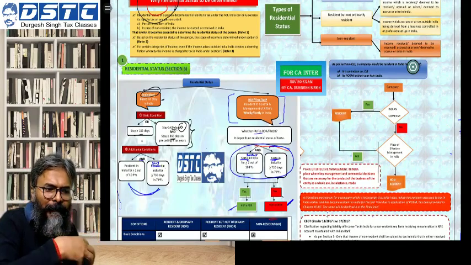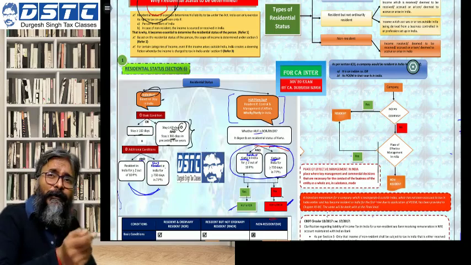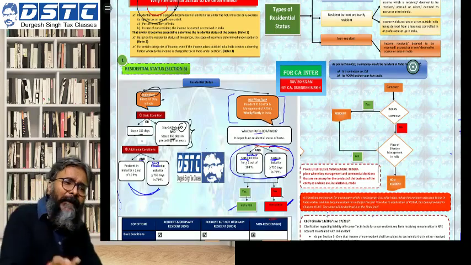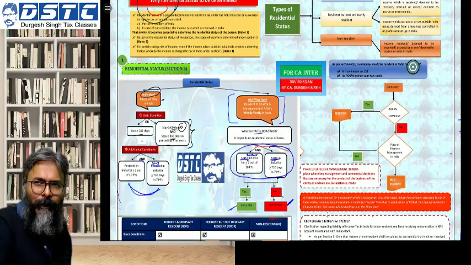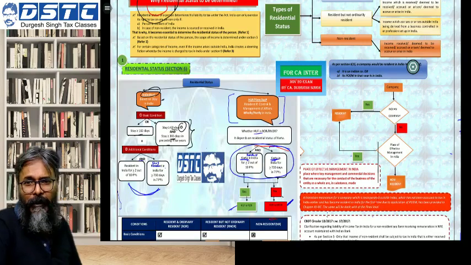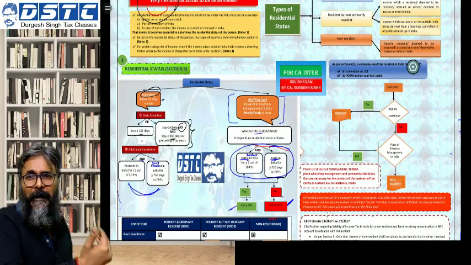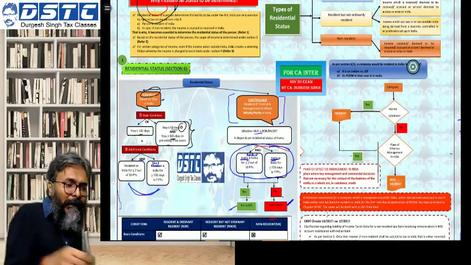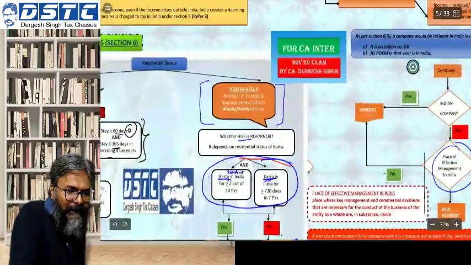If you are an Indian company, then by default you will be considered as a resident. However, if you are not an Indian company, that is to say, if you are a foreign company, students, be careful on this. If you are a foreign company, then you will be considered as a resident in India